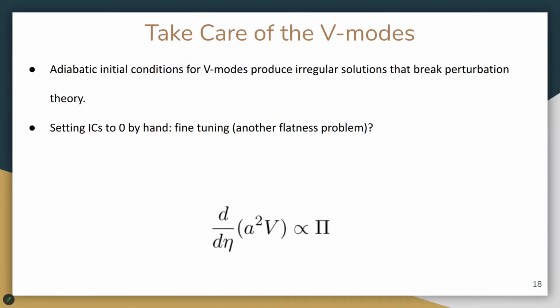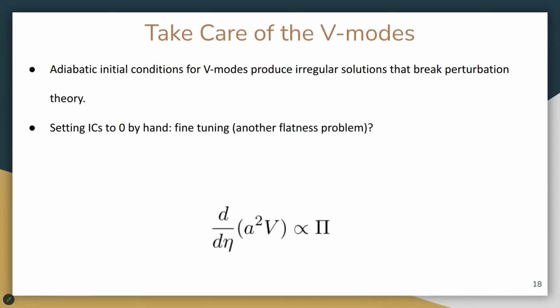Before introducing these details, the initial conditions, let me give you a reminder of an important property of vector modes that does not exist for the other perturbations. Since the evolution equation goes like this, we can see that under adiabatic initial conditions, where the quantity does not exist, the resultant solution for the vector perturbations becomes irregular as we go to earlier and earlier times, at stages that can result in the breaking of perturbation theory, and this could be considered as a challenge for general relativity. I'm making this statement in a provocative way.